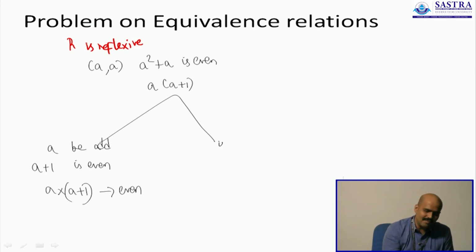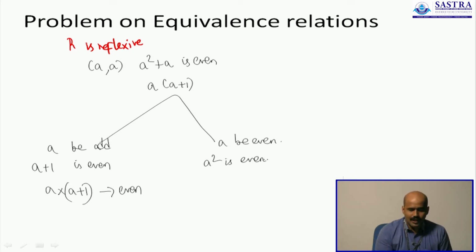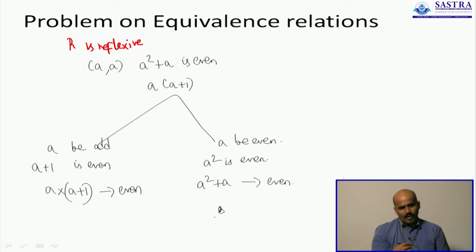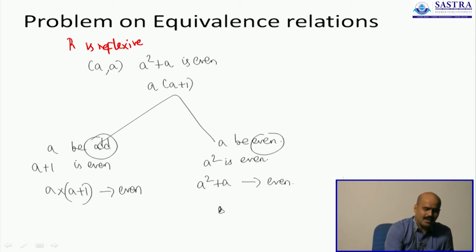Now what if A is even? Let A be even. If A is even, A square is also even, and you are adding A square with A again. You are adding an even number with an even number, you will always get an even number back. So A square plus A is even also when A is even. No matter if A is odd or A is even, A square plus A is going to be even. Therefore R is reflexive.